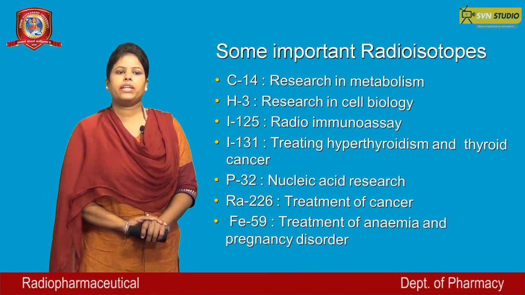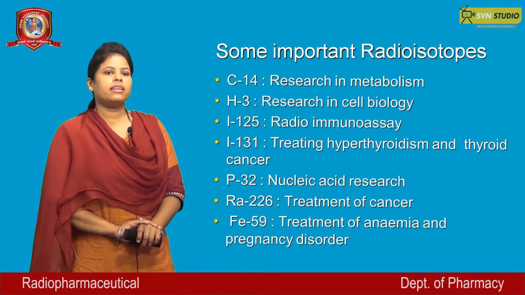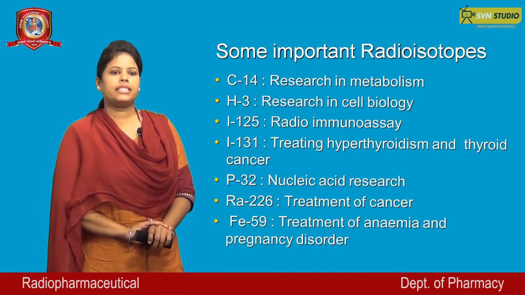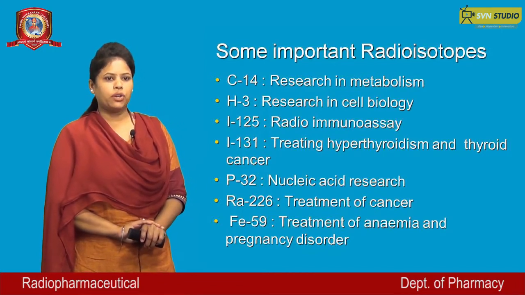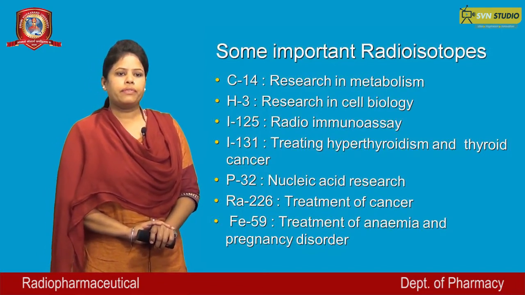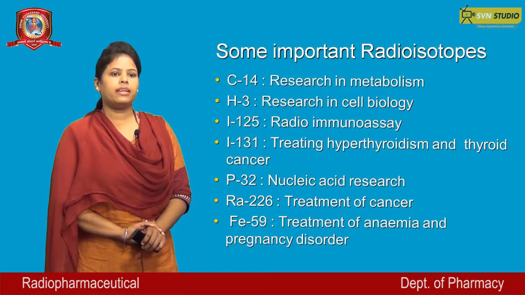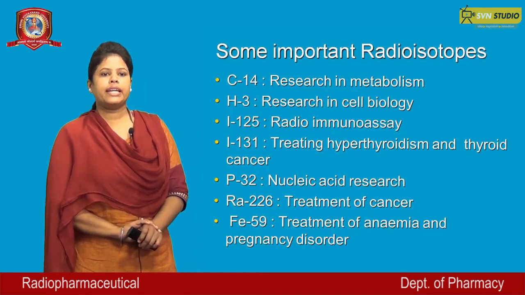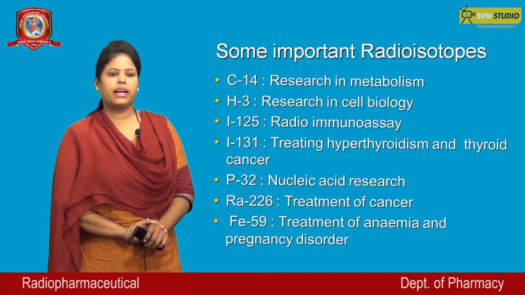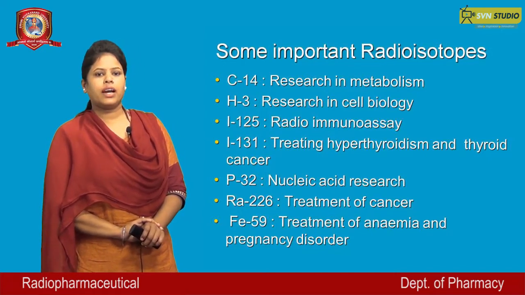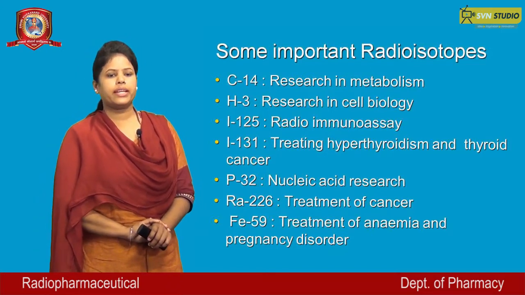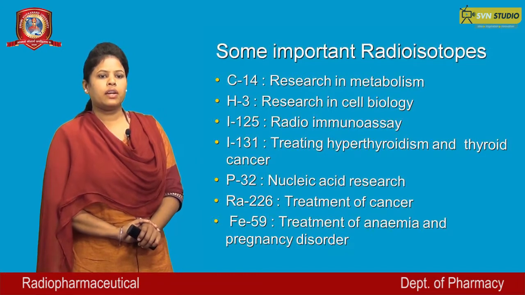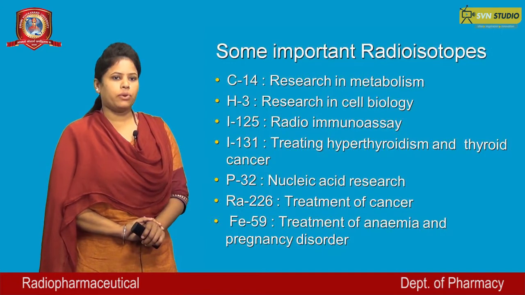Some examples of radioisotopes used: carbon-14 is used in research in metabolism, hydrogen-3 is used in research in cell biology, iodine-125 is used in radioimmunoassay, iodine-131 is used for treating hyperthyroidism and hyperthyroid cancers. Phosphorus-32 is used in nucleic acid research. Iron-59 is used in treatment of anemia and pregnancy disorder.